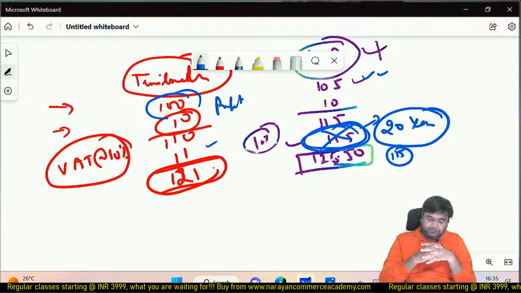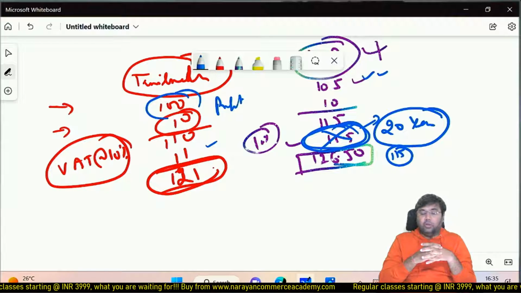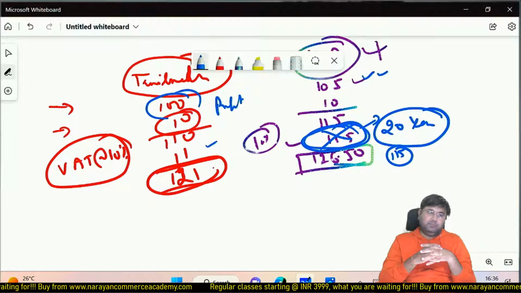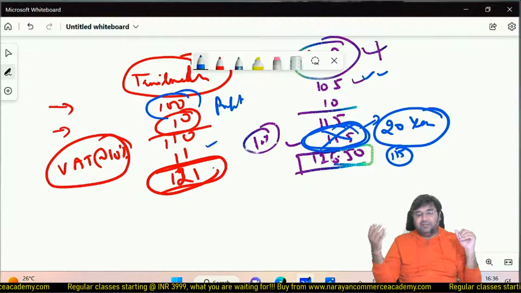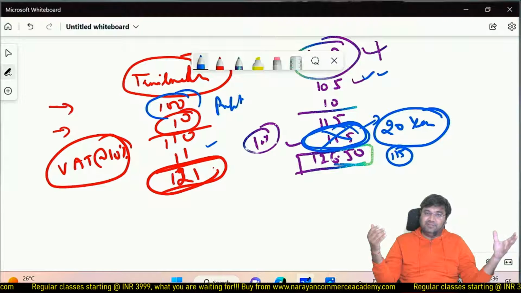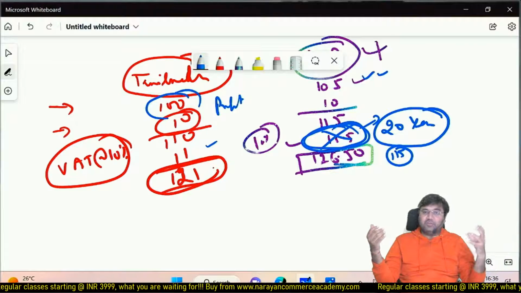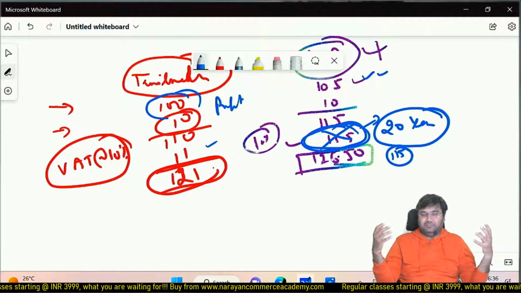Why? Because you are going to end up at a higher manufacturing cost, and when you would like to export, remember in export you have to compete globally. There is China, there are other countries. So an exporter needs to compete globally.